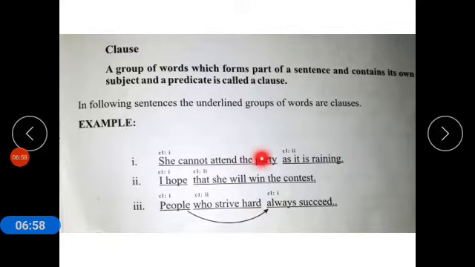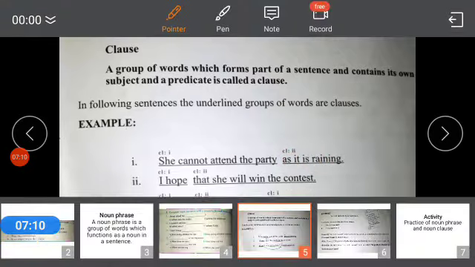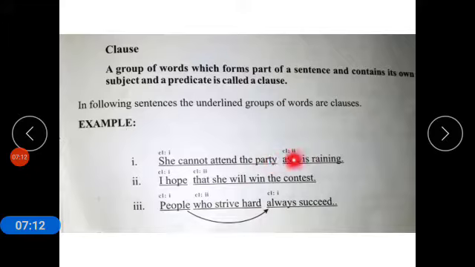So this clause is called clause number 1, or it is considered the main clause or principal clause. And the remaining portion, as it is raining, is the dependent clause. It needs a part of the sentence to complete it. So, she cannot attend the party is clause 1 and as it is raining is clause 2.